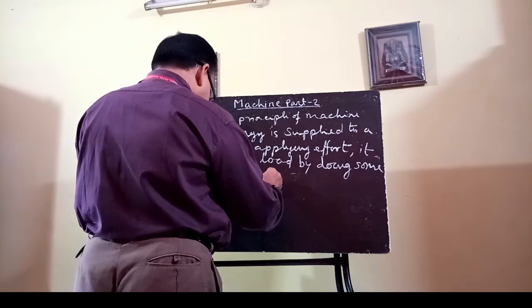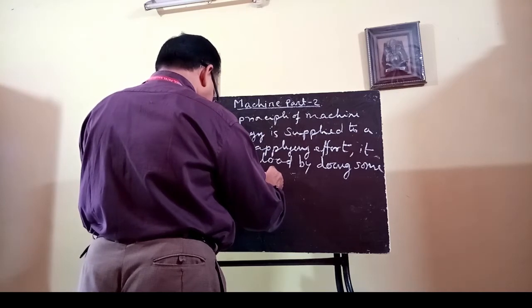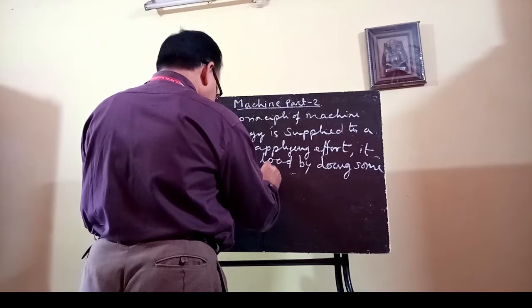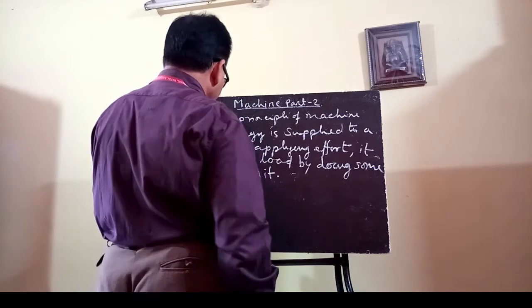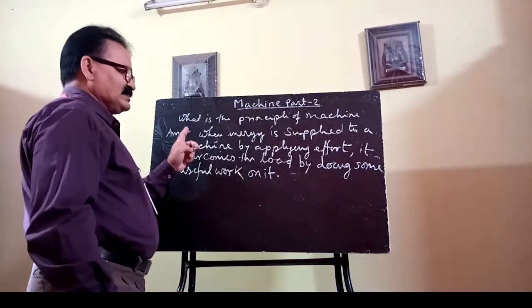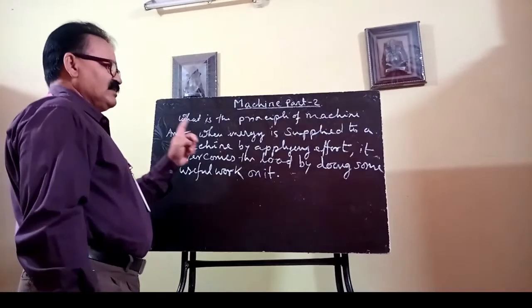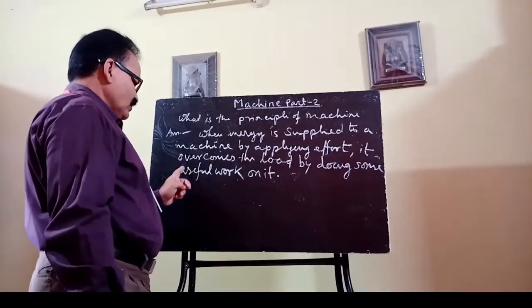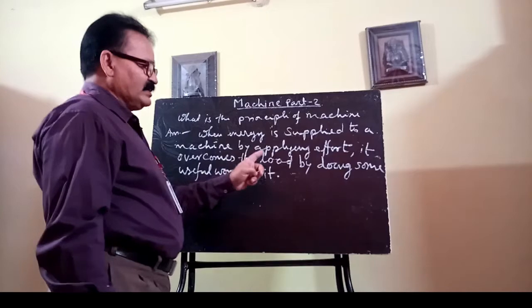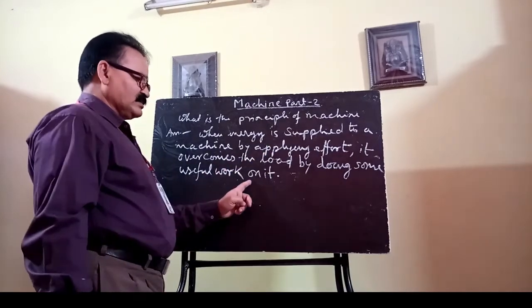Then your statement is completed: when energy is supplied to a machine by applying effort, it overcomes the load by doing some useful work on it.